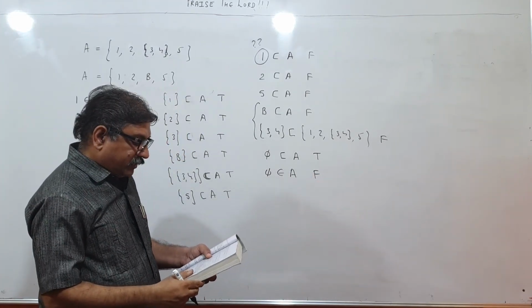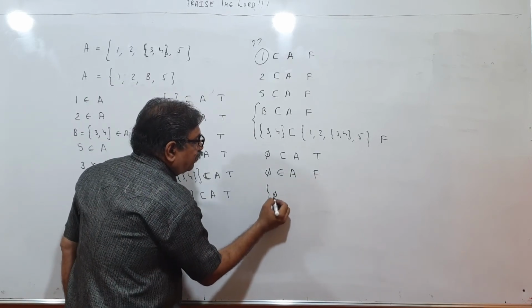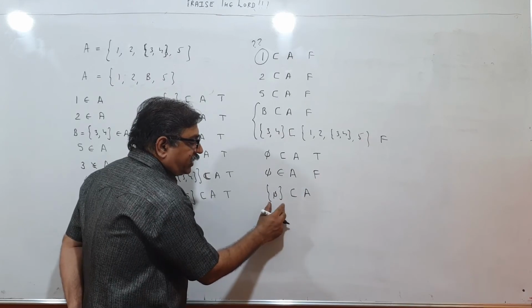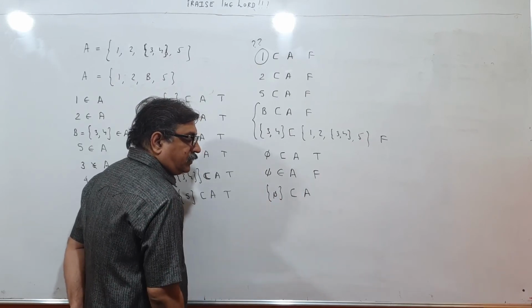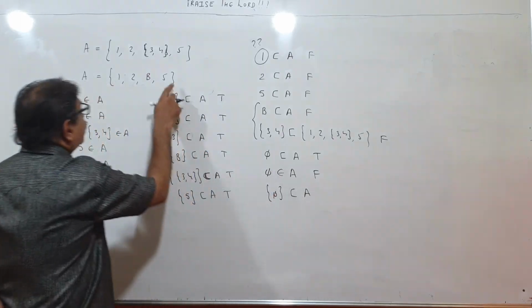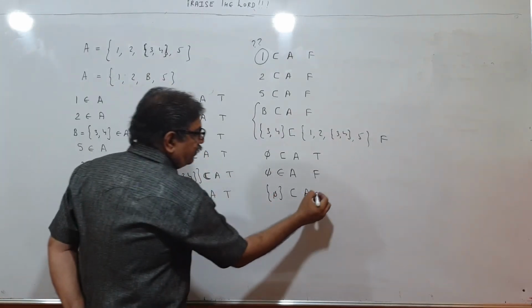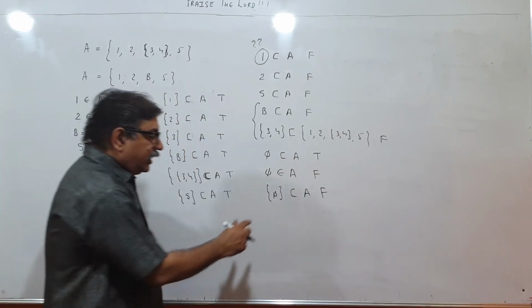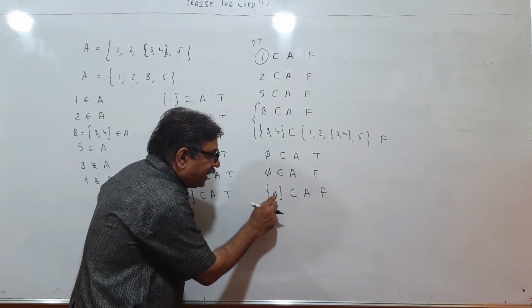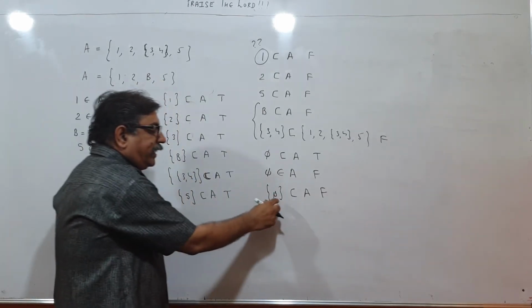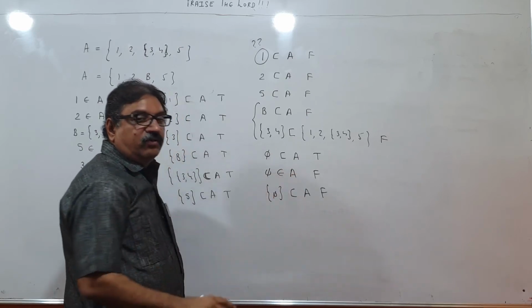Then, very interesting. Is {5} a subset of A? This set contains element 5. Can you see this element over here? No, therefore false. Understand nicely. In this set we can see this element. Is this element seen in A? No, it is not seen. Therefore all elements of this set are not in A. Therefore it is not a subset.